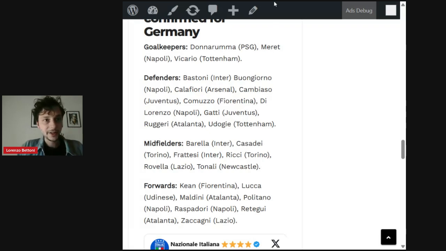And let me share another screen with you about Casadei, because he joined Torino from Chelsea only barely a month ago, 40 days ago. He returned to Serie A. He's a product of the Inter Academy, and he has become an immediate starter in the Torino midfield.